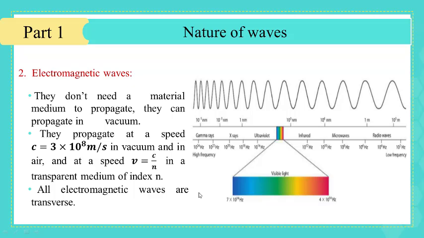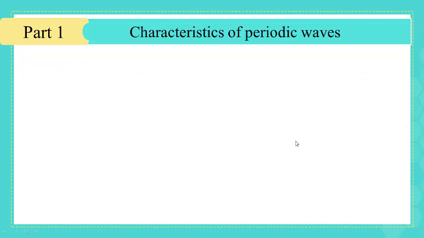It is divided in two sections, and the most remarkable section is the visible light, where the frequency ranges between 4 times 10 to the power 14 Hz and 7 times 10 to the power 14 Hz. Let's recall together the characteristics of periodic waves.